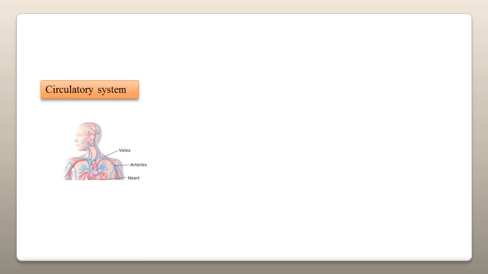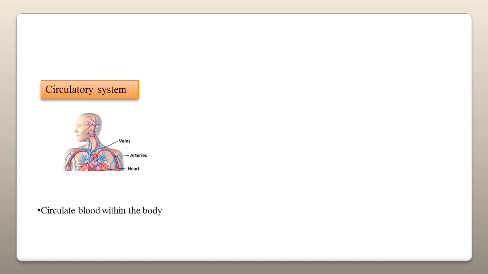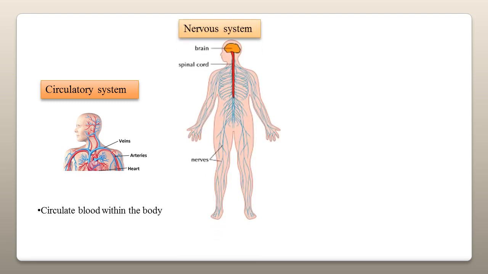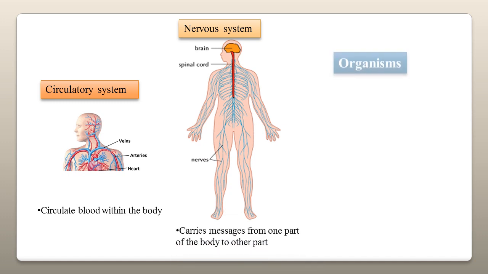Circulatory system. It consists of heart, blood and blood vessels. It circulates blood within the body. Blood carries materials with it. Nervous system. It consists of nerves, brain and spinal cord. It carries messages from one part of the body to the other part.